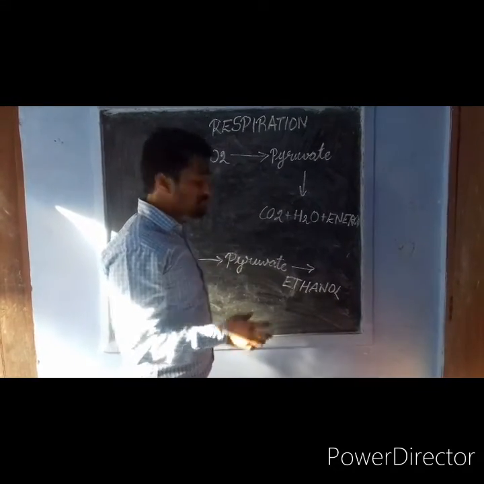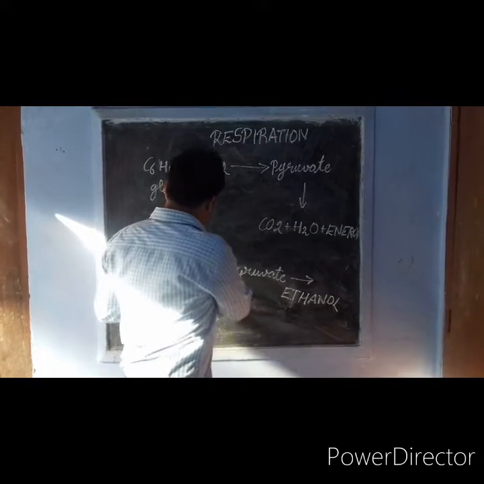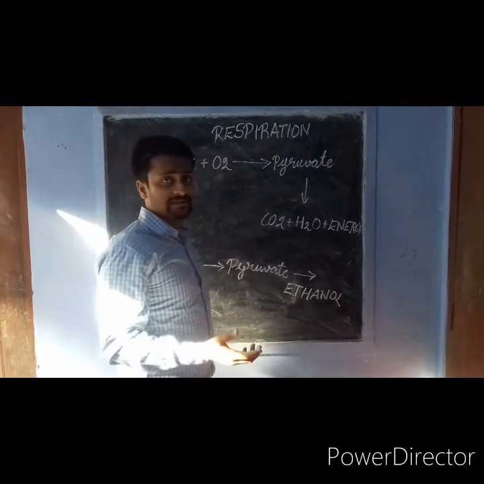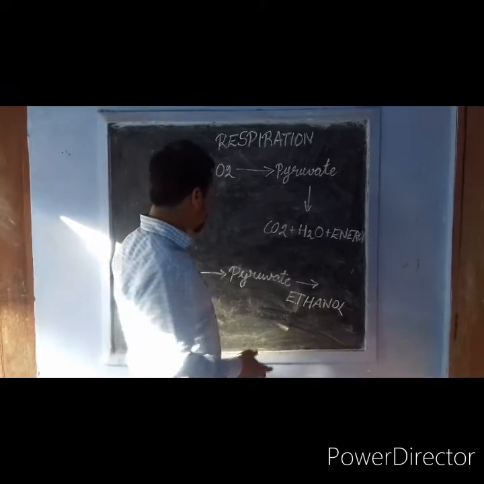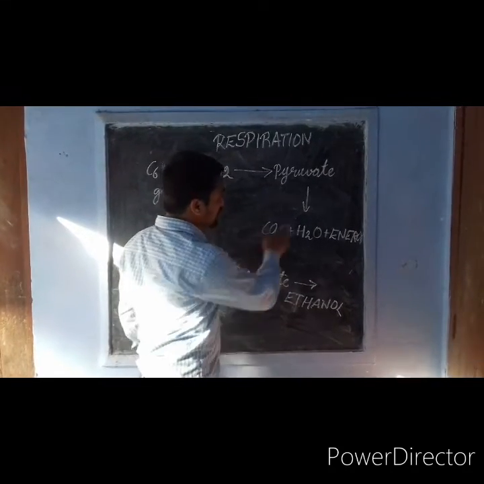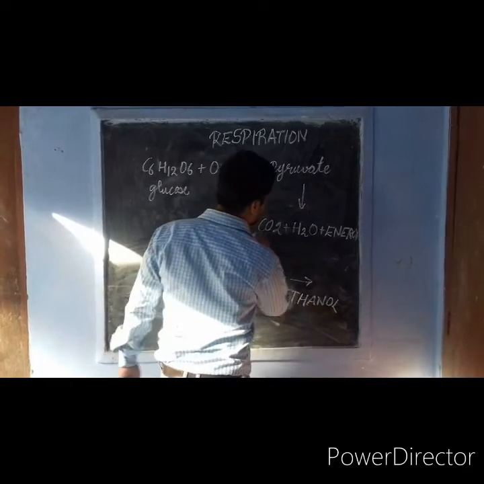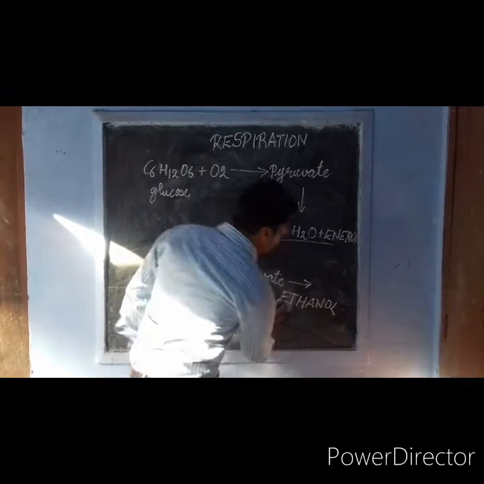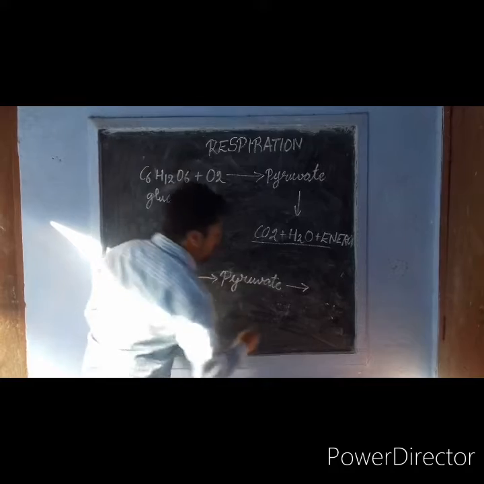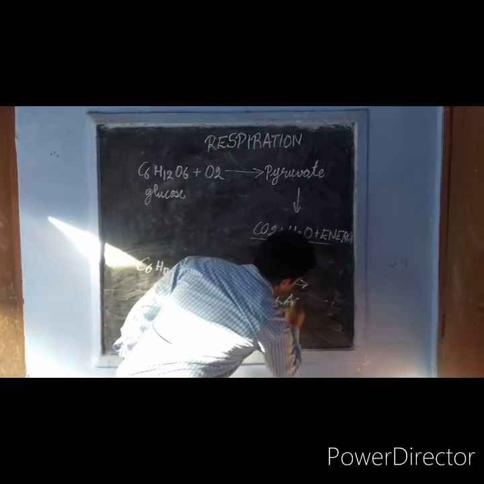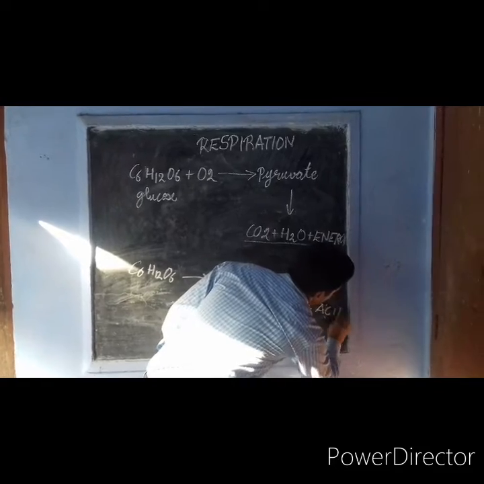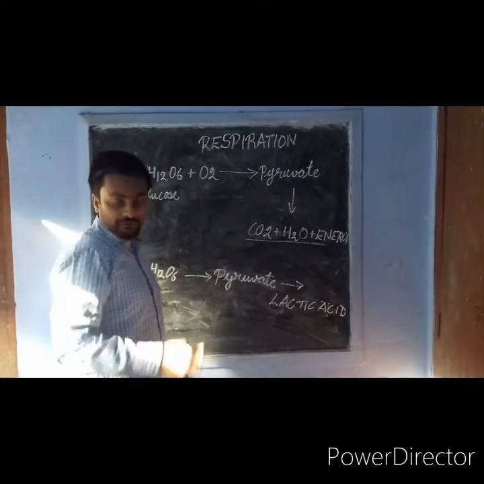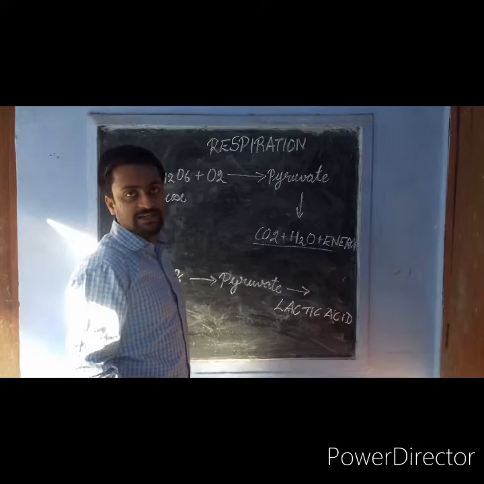What happens is that this oxidation takes place in the absence of oxygen because we need energy. So this pyruvate, instead of getting converted into carbon dioxide plus H2O plus energy, gets converted into lactic acid, which accumulates in the muscles, due to which our muscles pain when we do physical exercise.